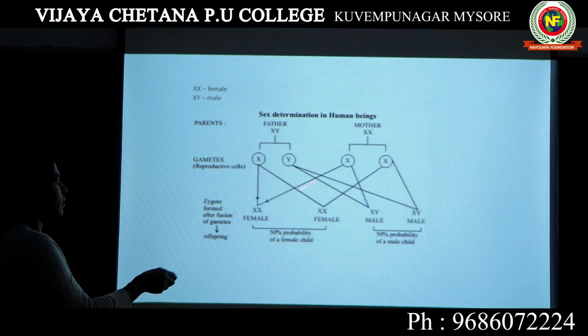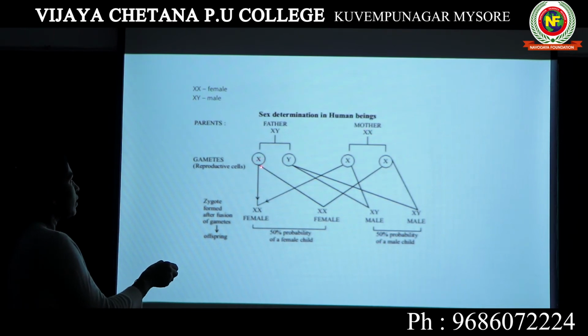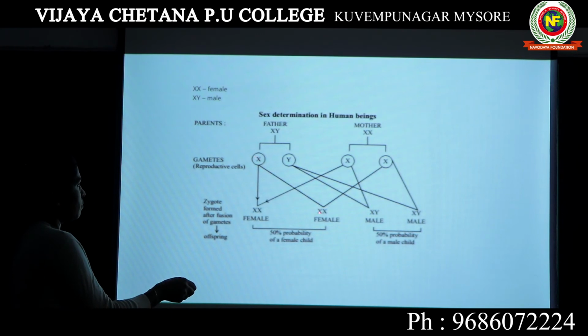So this child which is born as a result of fusion of sperm containing X chromosome and egg containing X chromosome will be a female child because the combination is XX. XX is always a female. If the X containing sperm fuses with the X containing egg, the baby will be a female baby.